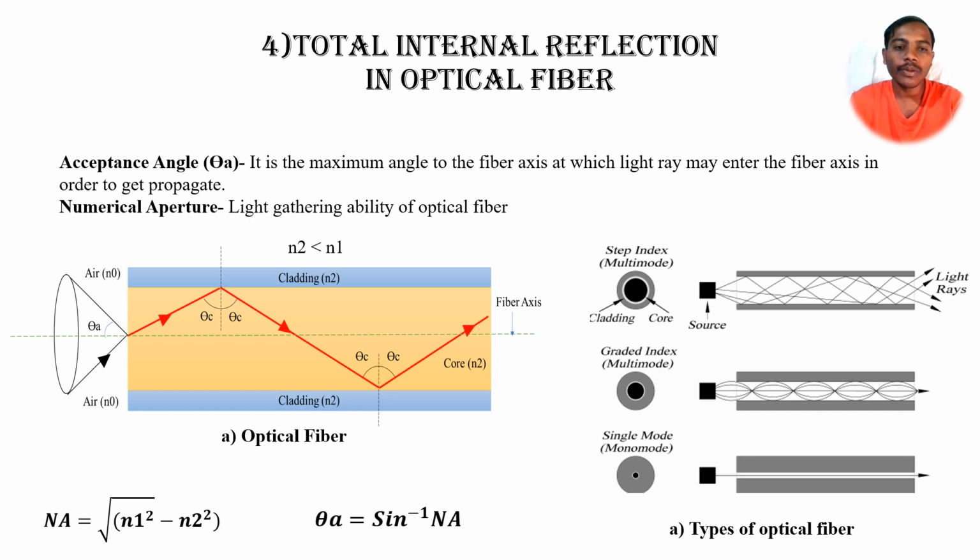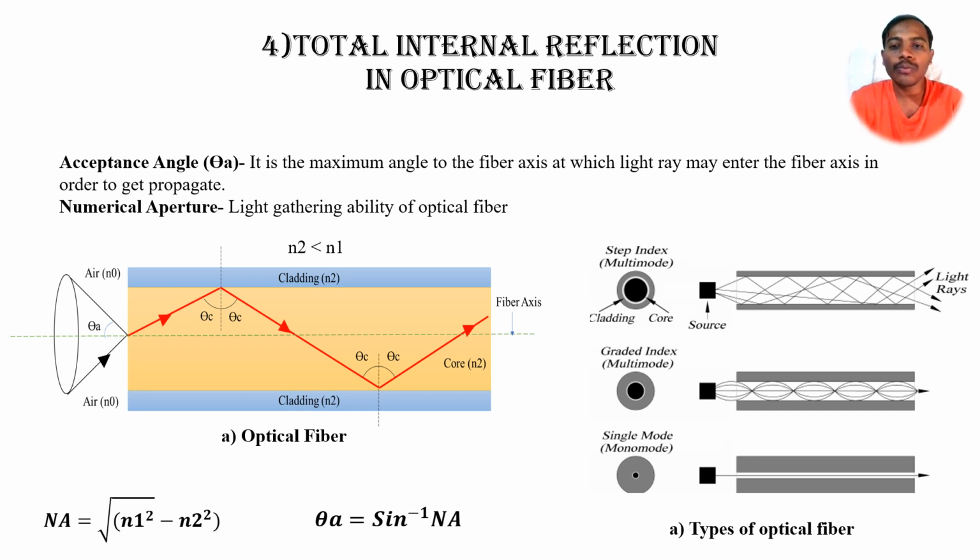So how much maximum light can be gathered across the core, that term we call the numerical aperture, and we can calculate it by using a formula also. That formula is the square root of n1 square minus n2 square. As well, we can calculate the acceptance angle: theta is equal to sine inverse of the numerical aperture.